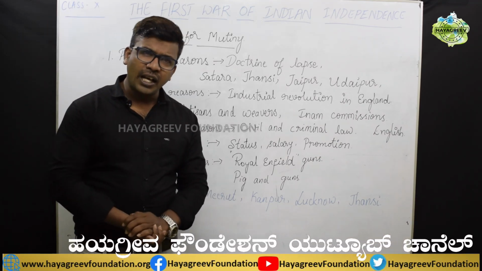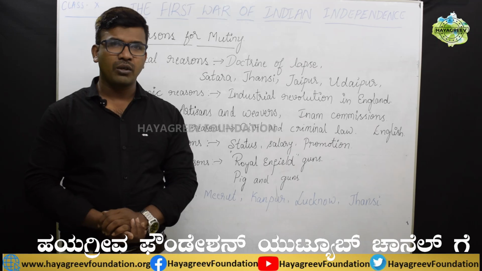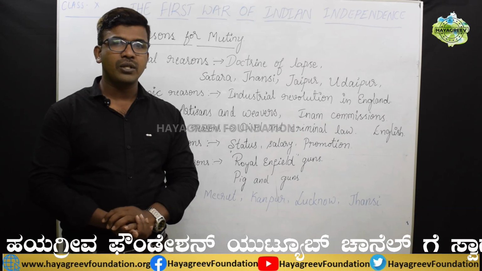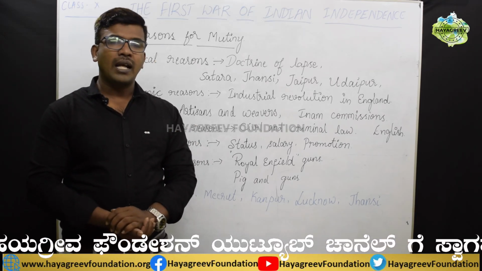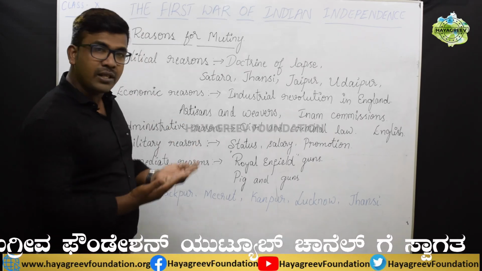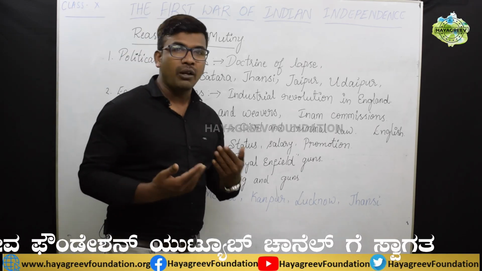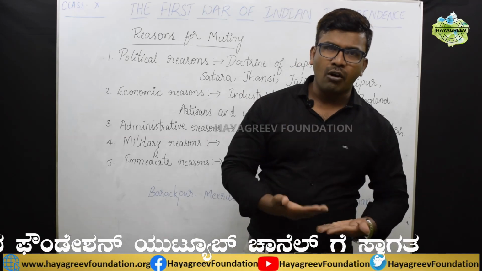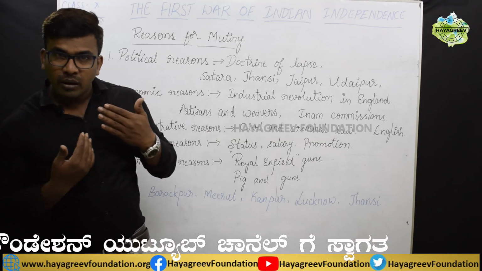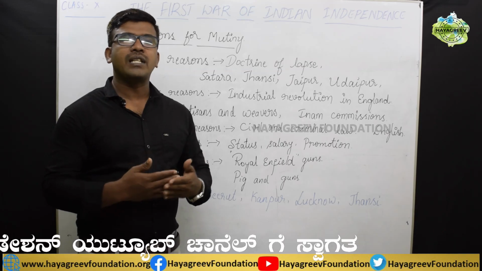Whereas the Indian historians consider this incident the First War of Indian Independence. Why? Because this incident gave great inspiration to the Indians in the freedom struggle. So they say that this is the first step towards the freedom struggle. Hence, they call this incident the First War of Indian Independence. These opinions might be different. They might have called this incident the Sepoy Mutiny or the First War of Indian Independence, but let us call this incident the 1857 Mutiny or 1857 Revolt.